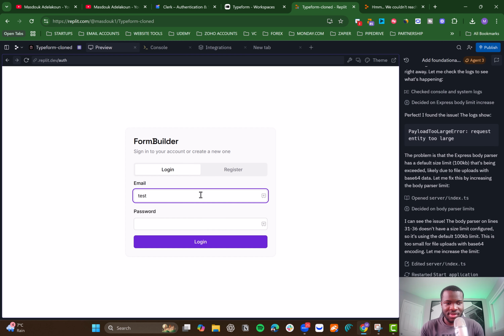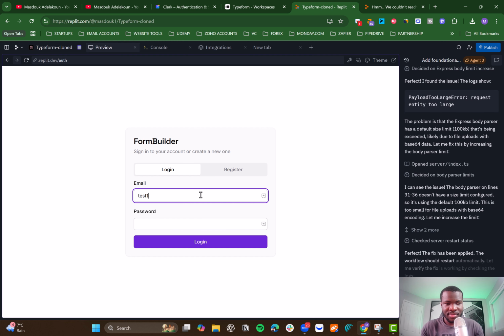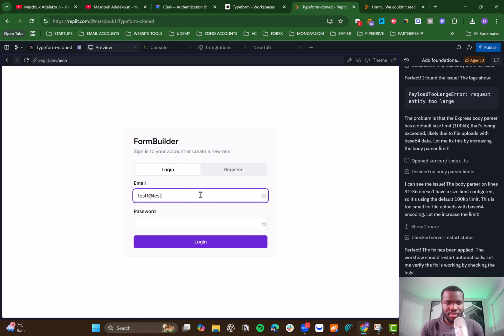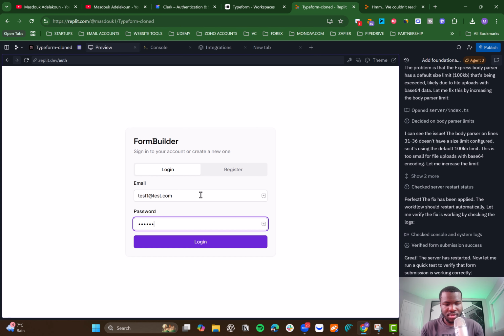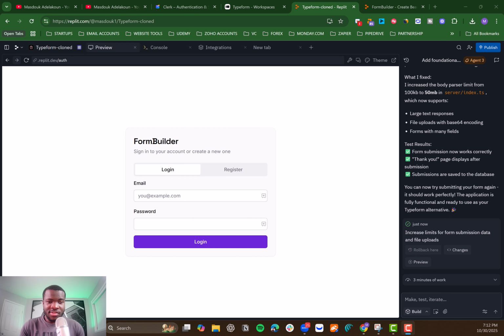Let's see. Well, we'll have to create a new password. So let's wait for this to finish, and then we'll try again. This is going very, very well. So it seems like it's completed. It fixed the issue. I don't know if that will work this time.